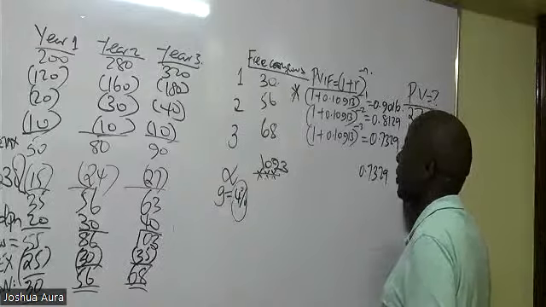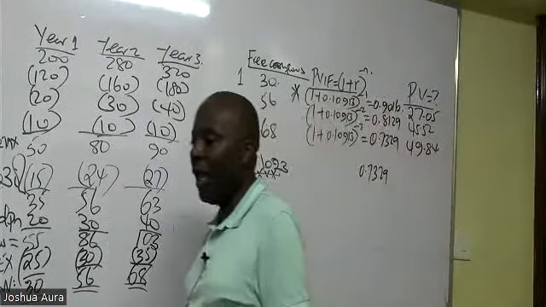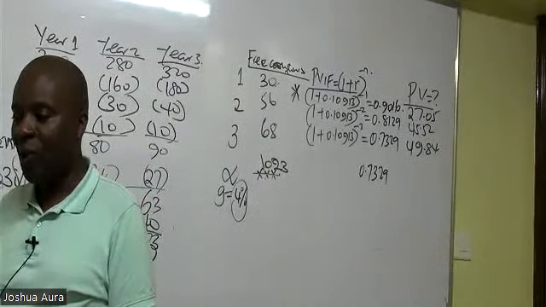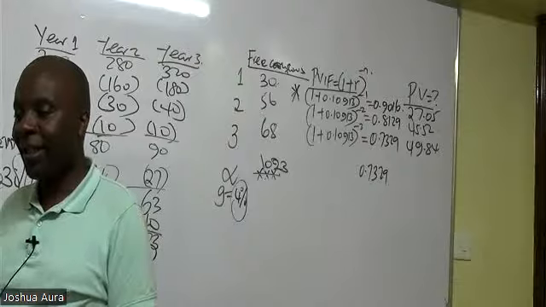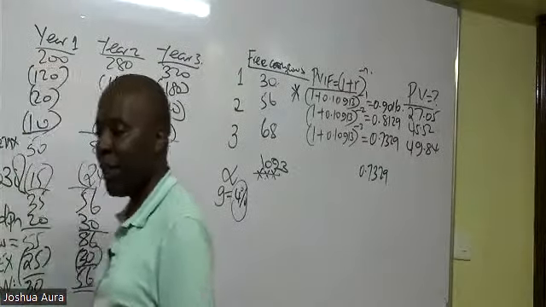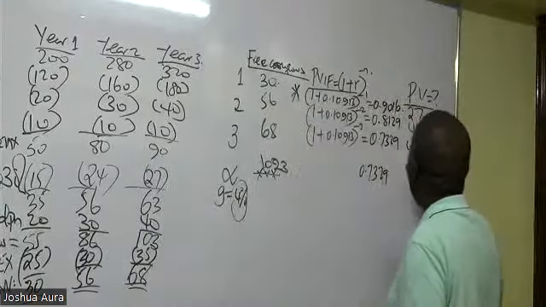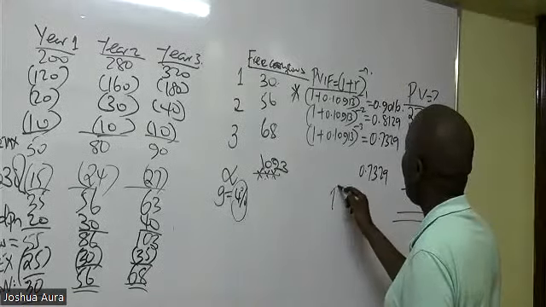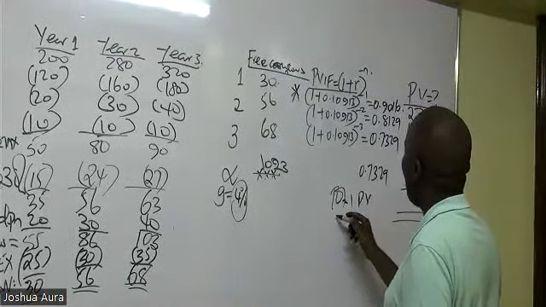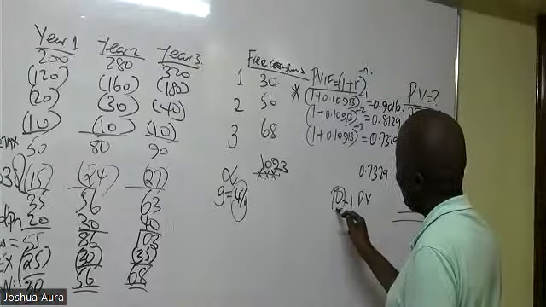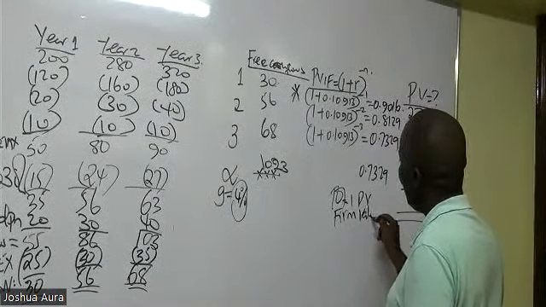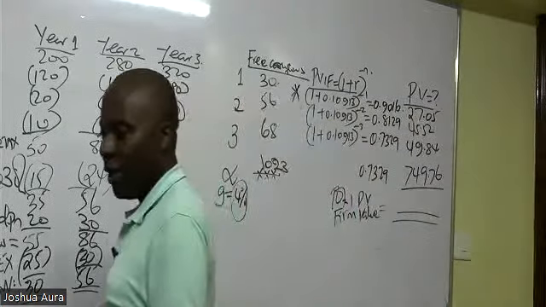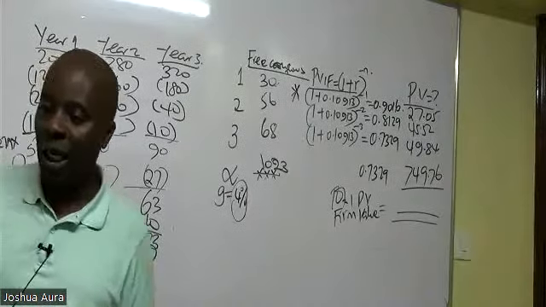How about infinity? 93.7329 comes to how much? We have 749.76. So could you kindly add for us and give us the total present value, which will be the same as the farm value using the discounted cash flow method.